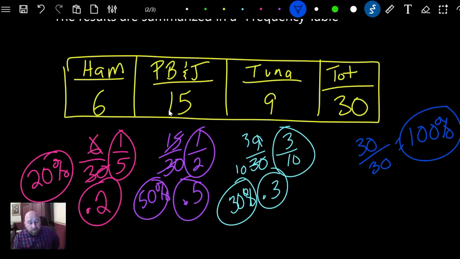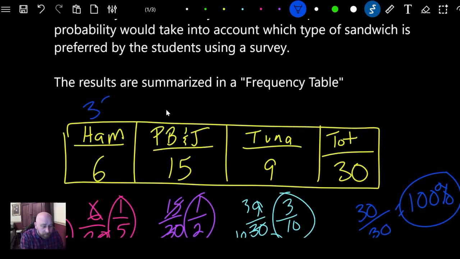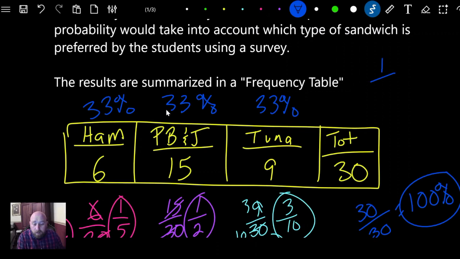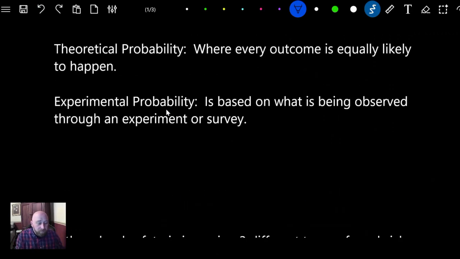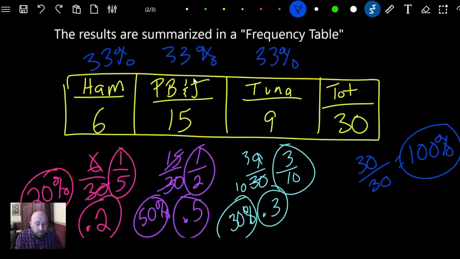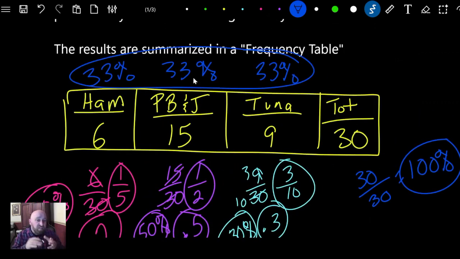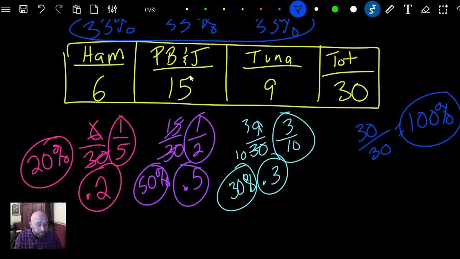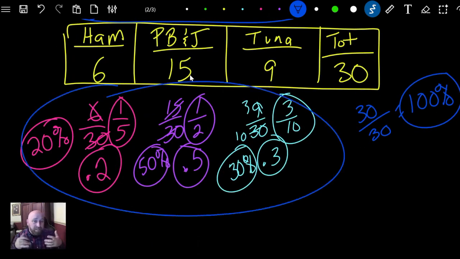All right, so that's what we've got. Now, we don't have a random. If we were doing random, this would be 33%, this would be 33%, and this would be 33%, because they would all be 1 over 3, since there are only 3 sandwiches. So that would be the random. That is what we called up here theoretical probability. These would be theoretical numbers because it's a theory that we haven't tried. These down here would be experimental numbers because we did an experiment. We sent a survey home.